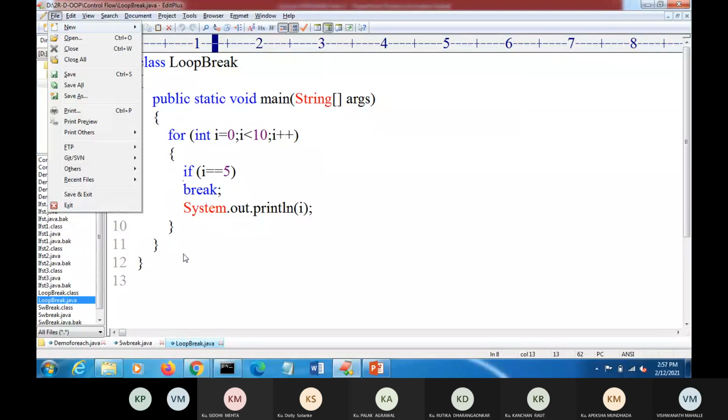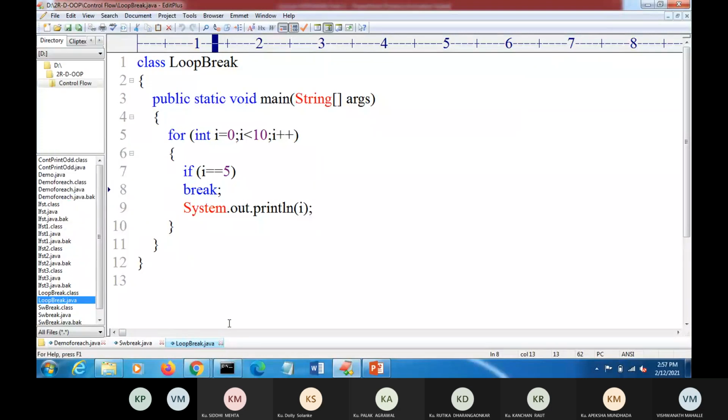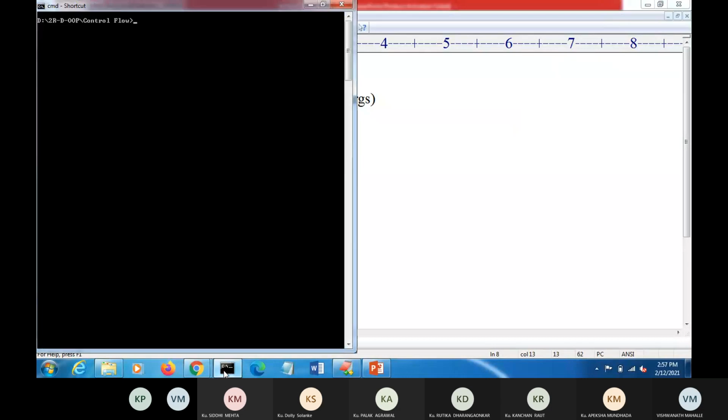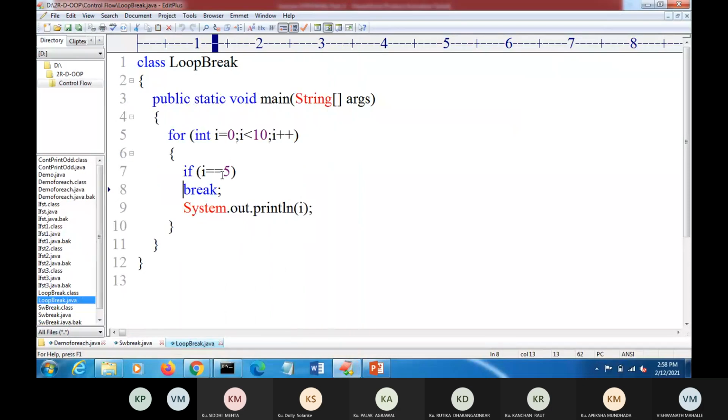If you want to see, here LoopBreak is the name of the program. We run javac LoopBreak.java, it compiles successfully, then java LoopBreak. The output is 0 to 4, because when i is equal to 5, break is executed and it terminates the for loop. So here we have seen the use of break.